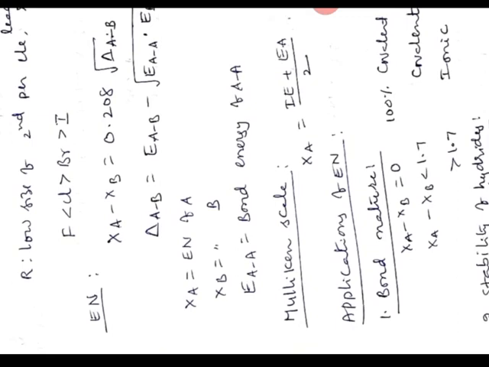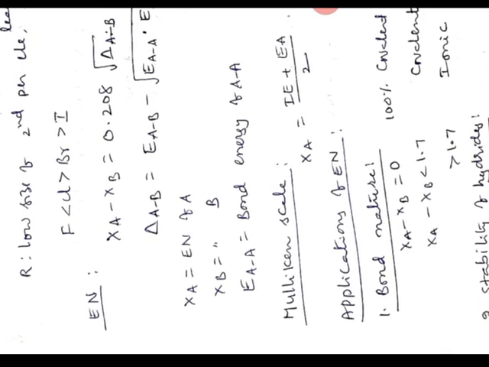First, we can know the bond nature, whether the bond is ionic or covalent. If the difference between electronegativity of two atoms in a molecule is 0, that will be 100% covalent. For example, Cl2, F2, like that. If the electronegativity difference is less than 1.7, that will be covalent, and there is some ionic character also. If the electronegativity difference is greater than 1.7, that will be an ionic compound, and some covalent character will also be there.